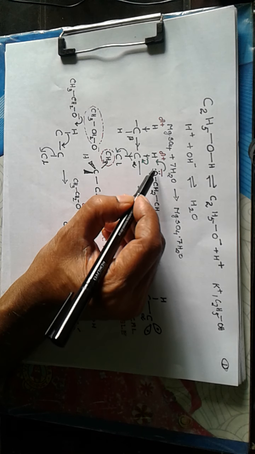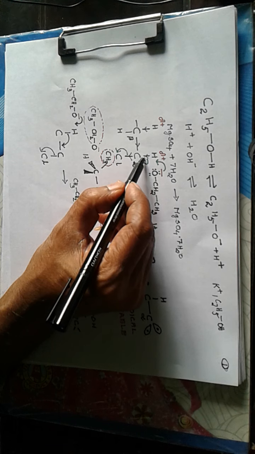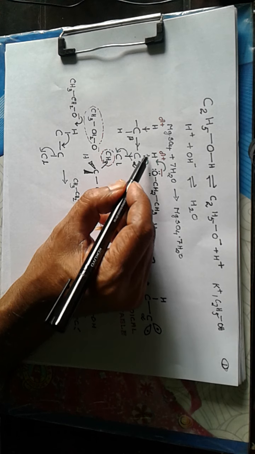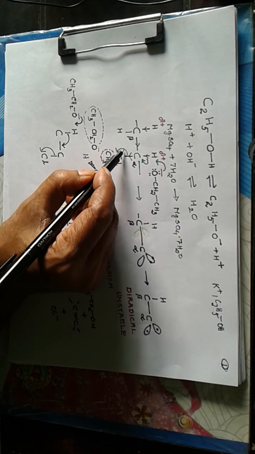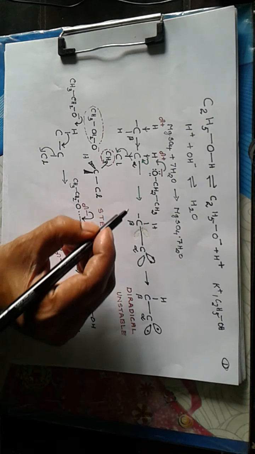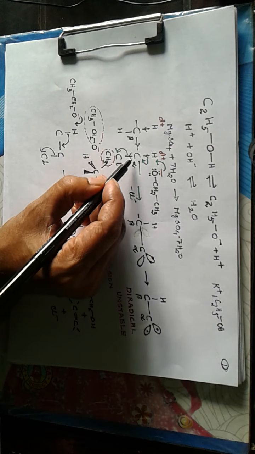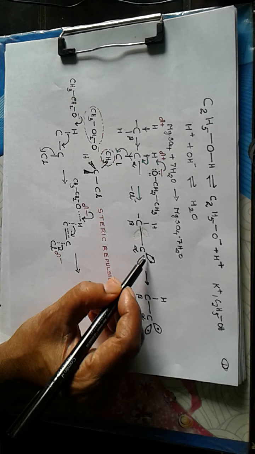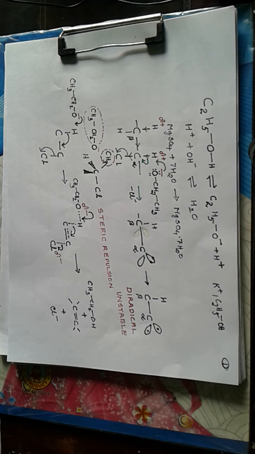So establishment of a weak bond between this hydrogen and oxygen, and then simultaneous shift of this pair of electrons over the carbon, means the alpha carbon takes up the bonding pair of electrons in its orbital, and then simultaneous removal of chlorine as Cl negative. So chlorine is removed as Cl negative. Then we get a vacant orbital over carbon, and the species formed will be alpha carbon with a filled orbital and a vacant orbital.